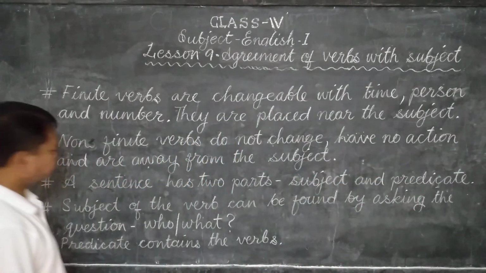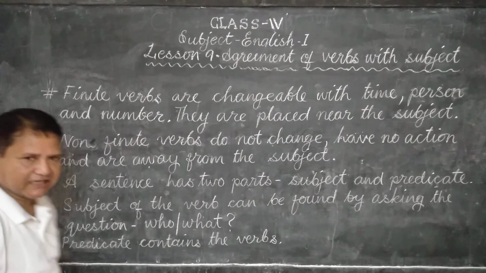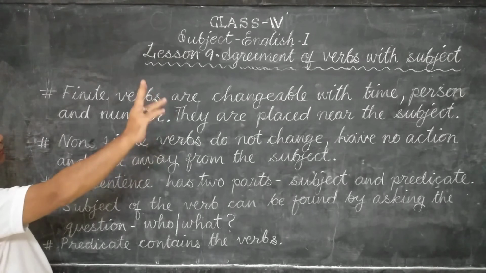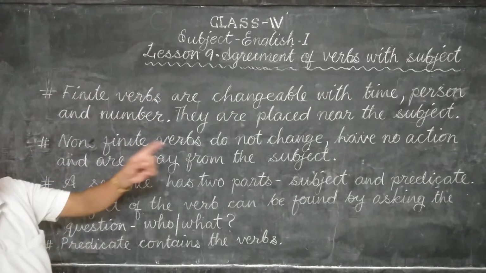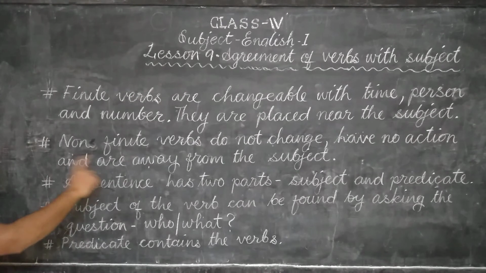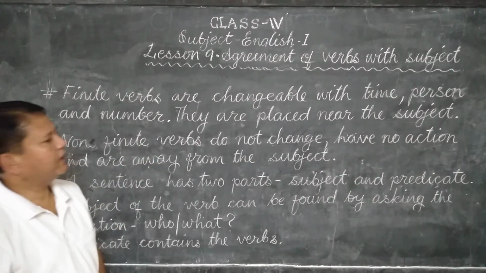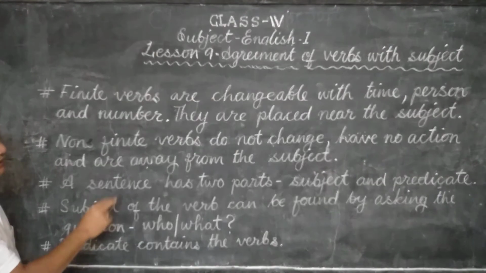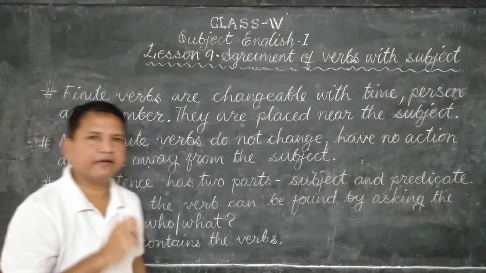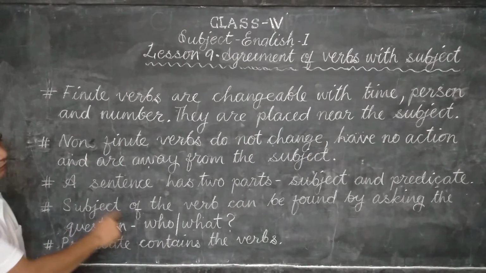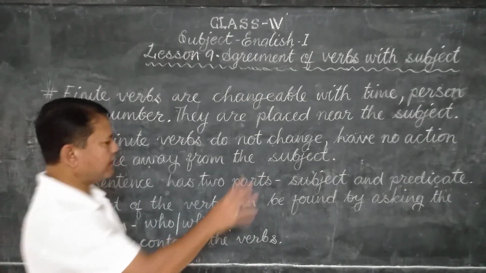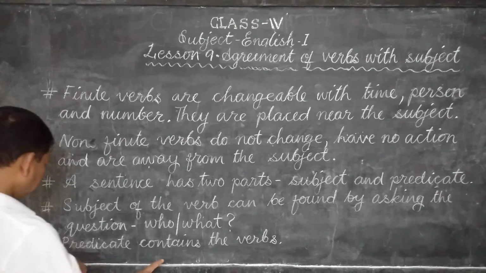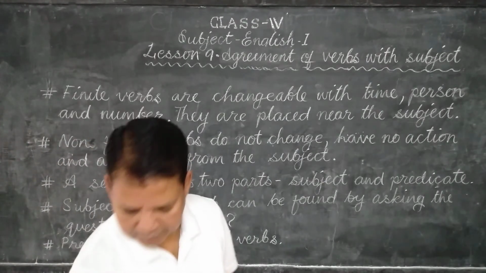Okay. Then I have told you about the sentence. So, summary: finite verbs are changeable with time, person, and number. They are placed near the subject. Then non-finite verbs do not change, have no action, and are away from the subject. Next is, a sentence has two parts, subject and predicate. The subject of the verb can be found out by asking the question who or what. Predicate contains the verbs.